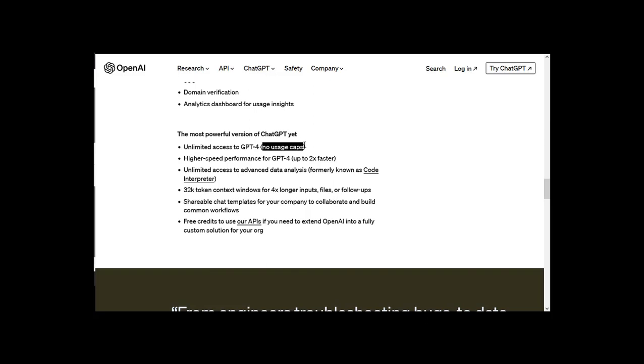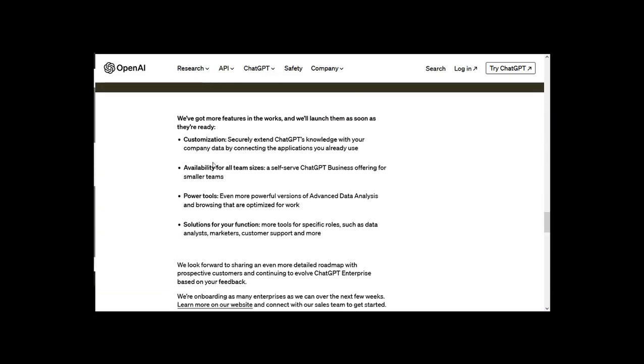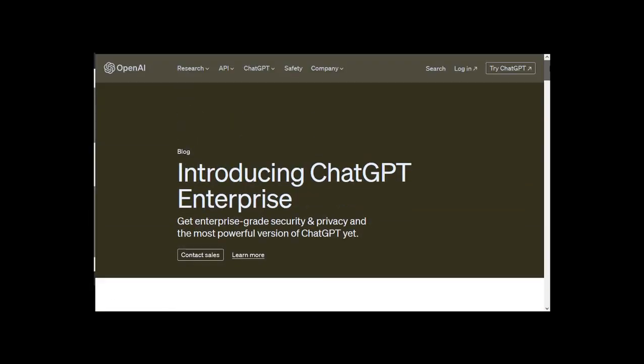So there's no usage caps, there's higher performance, and there's features coming that will eventually make it even more powerful, like using your own company's data with ChatGPT version 4. Now, this is really beyond the scope of what we're trying to learn here in this course. We just want to introduce you to the different tools. But if you're looking at this for your organization, we just want you to understand that ChatGPT Enterprise is an option for those more business critical type of workloads.